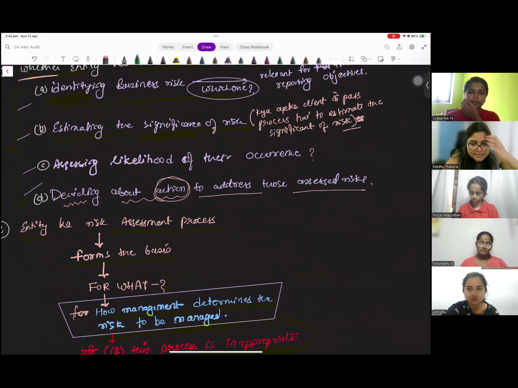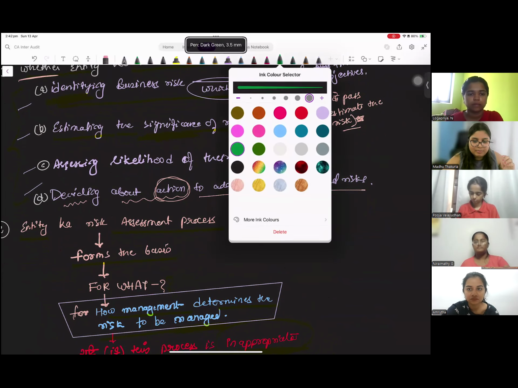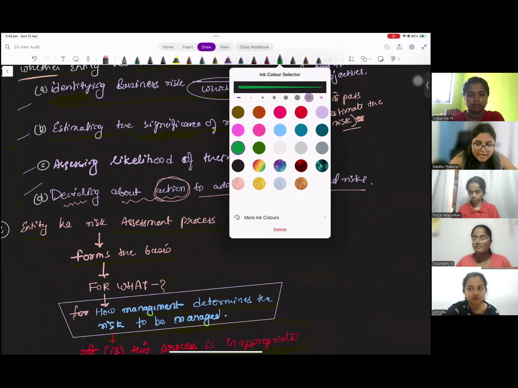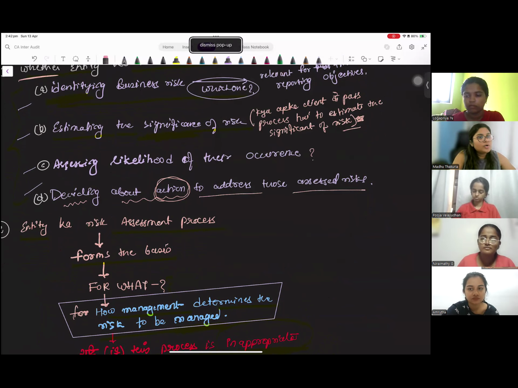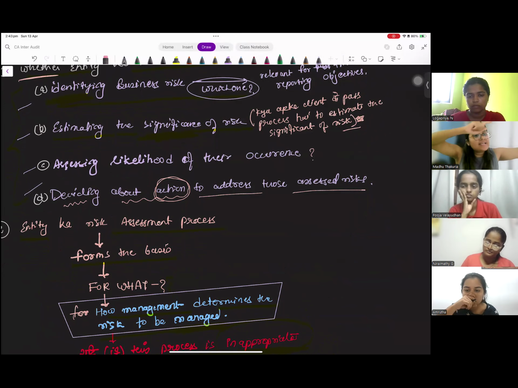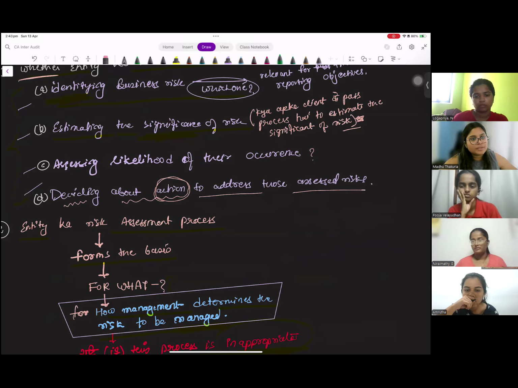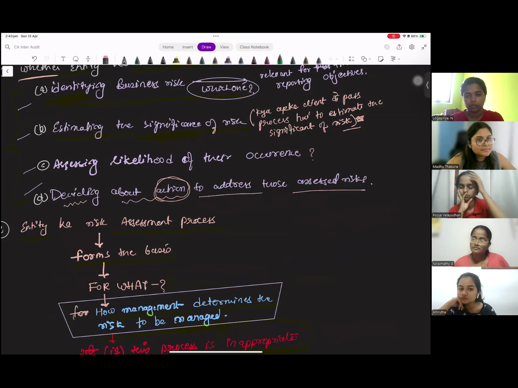Please understand the second component is entities risk assessment process. Now, you as an auditor want to assess the risk. That is very good, because that is what ICI is telling you to do. But think from an entity point of view. If it had been your own business, don't you think it will be your primary responsibility to assess the risk?